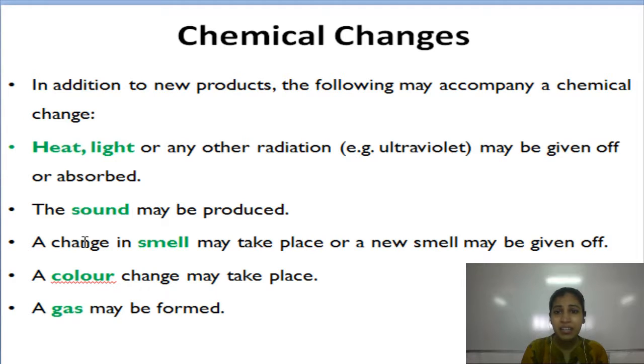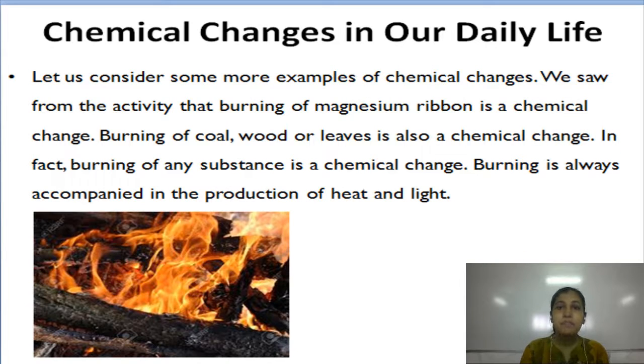Heat, light or any other radiation may be given off or absorbed. Sound may be produced. A change in smell may take place, or even a new smell may be given off. A color change may take place. A gas may be formed. So these are the properties of chemical changes. Now, some chemical changes in our daily life.